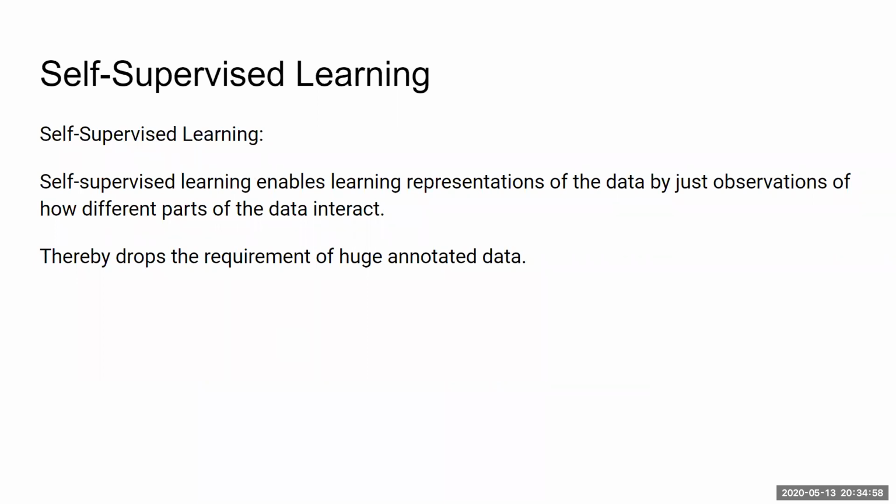What you do in self-supervised learning is enable learning representations of the data by just observing how different parts of data interact. This drops the requirement of huge annotated data to an extent, because you can just start with a basic model which has learned certain interactions within the data, and then fine tune it on the limited labeled data that you have.